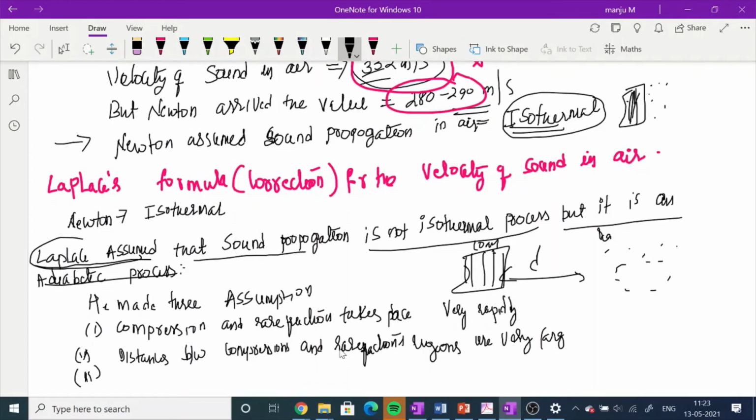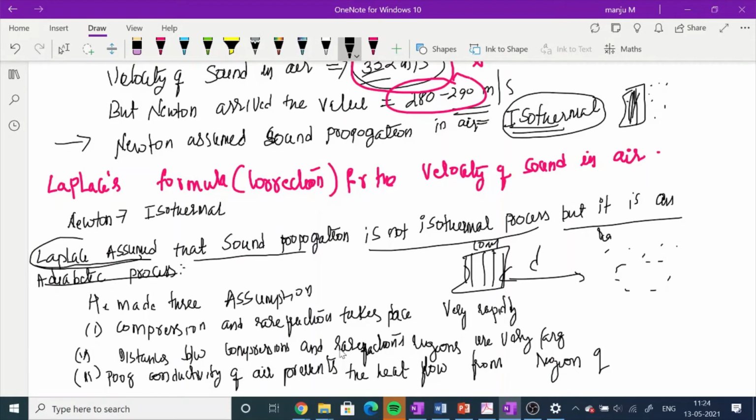The third assumption is that the poor conductivity of air prevents the heat flow from the region of compression to the region of rarefaction.